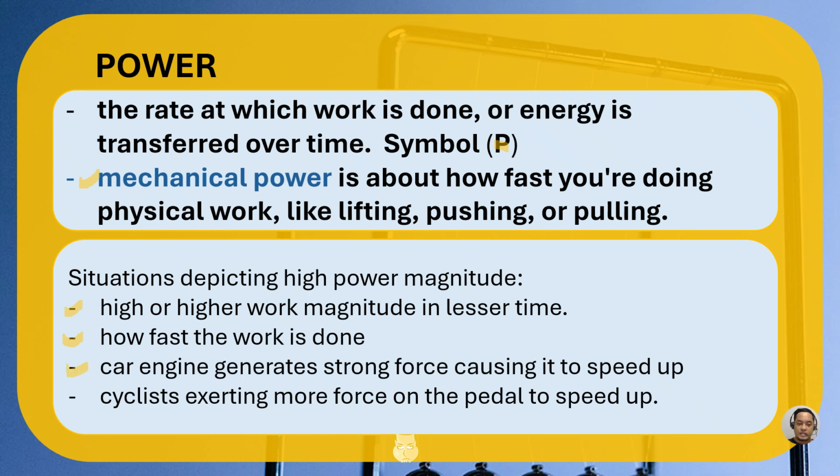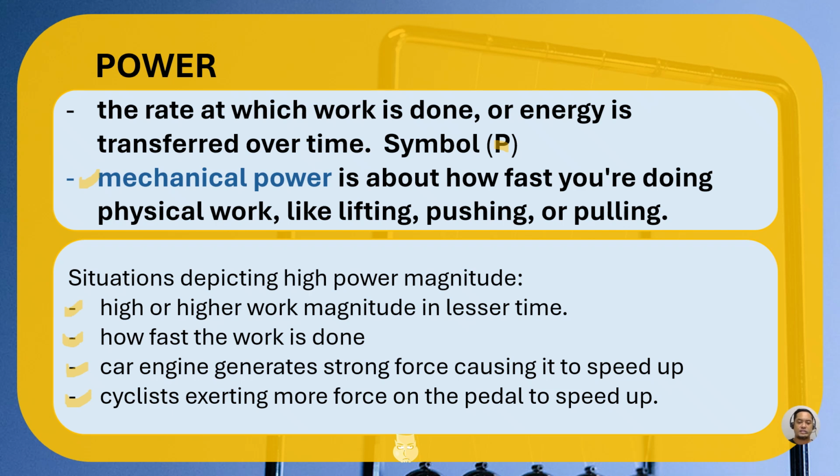A car engine generates strong force, causing it to speed up. If you're speeding so fast, the time becomes lesser and lesser, and the car engine generates more work. Okay, so it's how fast the work is done. Next is a cyclist exerting more force on the pedal to speed up.